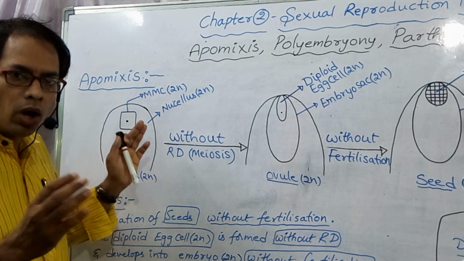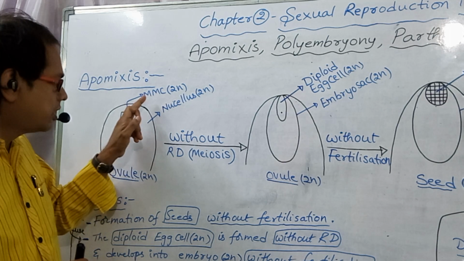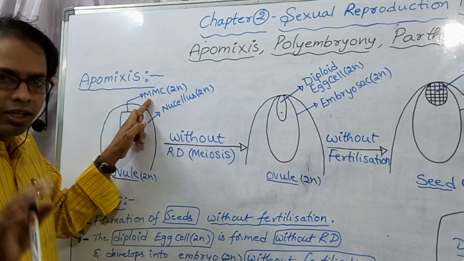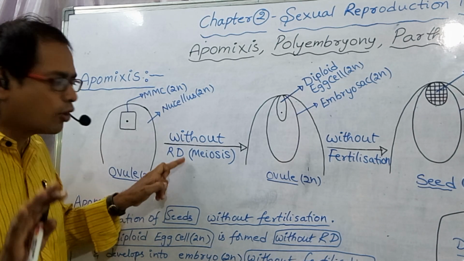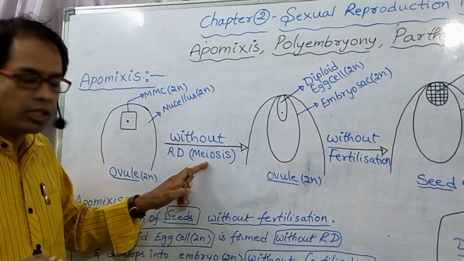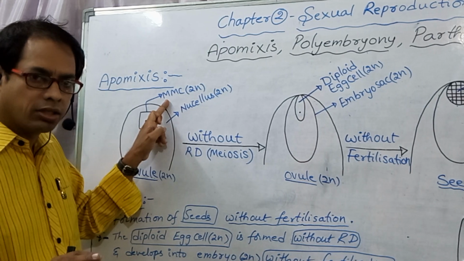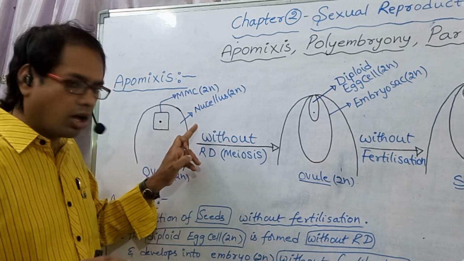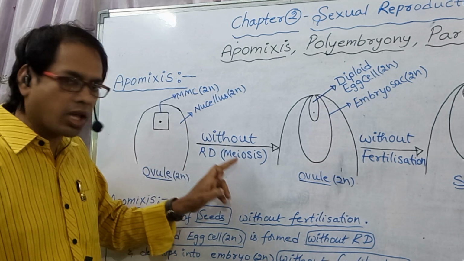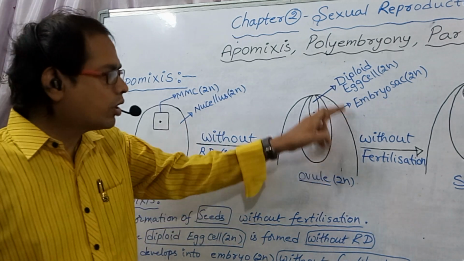But here, this megaspore mother cell does not undergo reduction division, does not undergo meiosis. Without undergoing reduction division or meiosis, the embryo sac is formed.